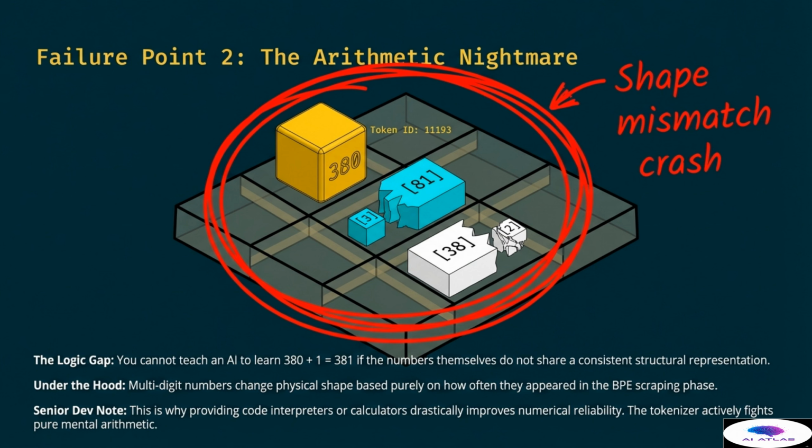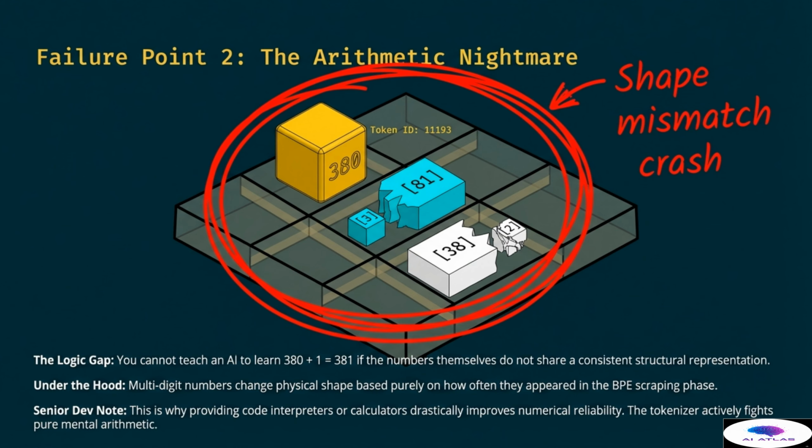A senior developer note explains that this is why providing code interpreters or calculators drastically improves numerical reliability for AI. The tokenizer actively fights pure mental arithmetic by providing the model with inconsistent building blocks for different numbers. It is like trying to do math when the digit 5 is a circle and the digit 6 is a triangle. The relationships between them are hidden from the model because it never sees the digits as separate, logical entities in a sequence.